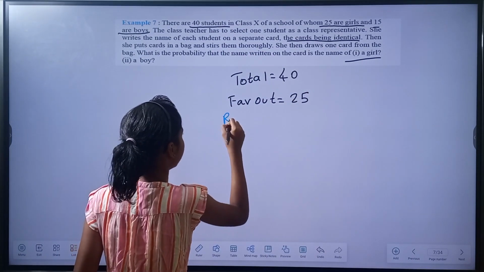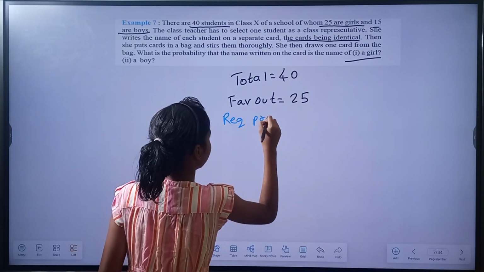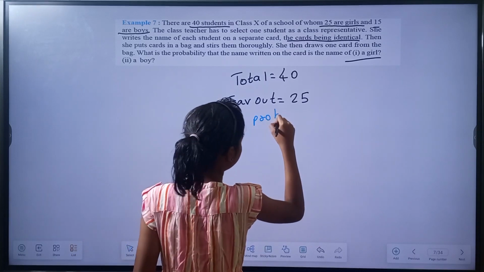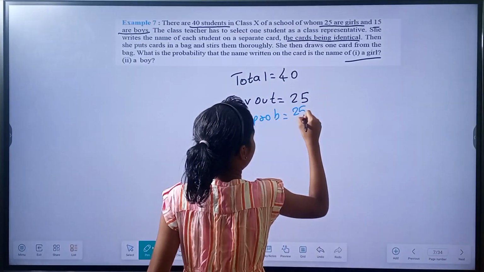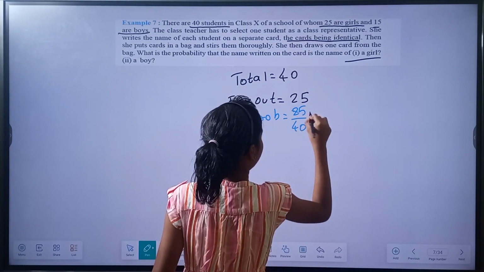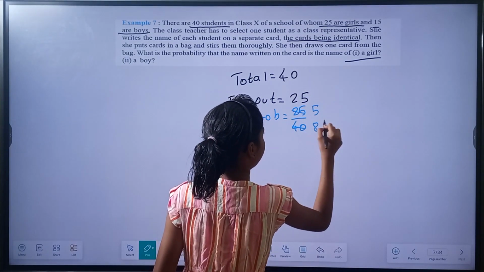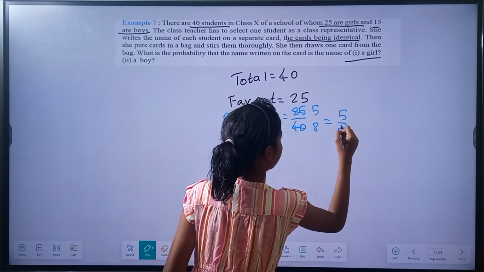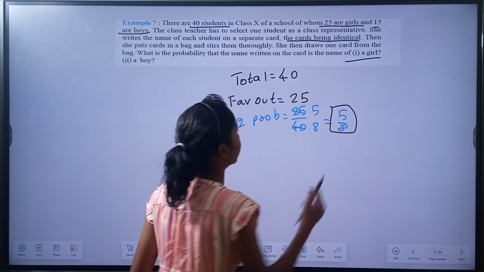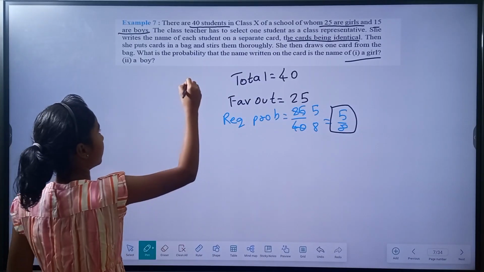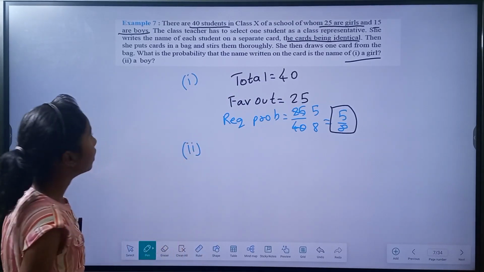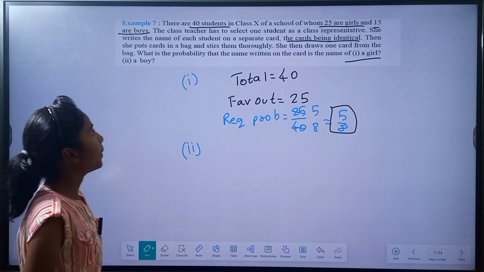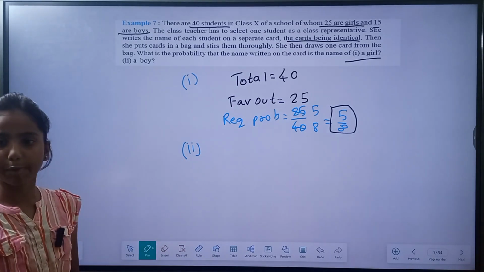So required probability equal to 25 divided by 40. By simplifying this, 5 by 8. The required probability. Okay. Now this is the first one. Let's go to the second part. A boy. What's the probability that the name written on the card is the name of a boy?